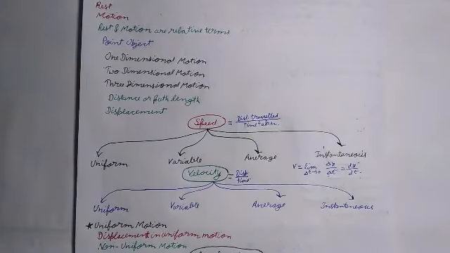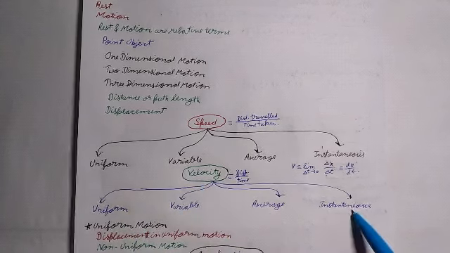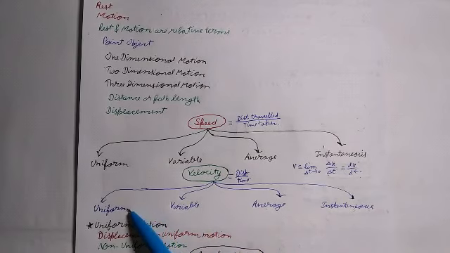Velocity is a vector quantity. Its SI unit is meter per second and dimensional formula is M^0 L^1 T^-1. Now it is also four types: uniform, variable, average, and instantaneous. Uniform velocity. A body is said to be moving with a uniform velocity if it covers equal displacements in equal intervals of time.